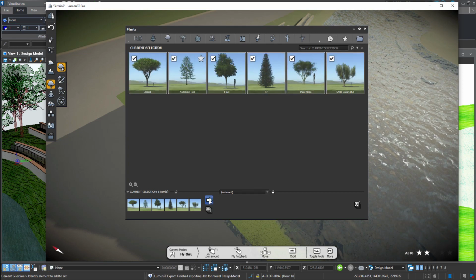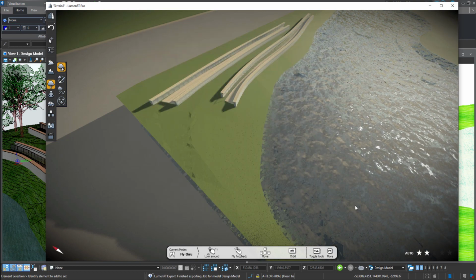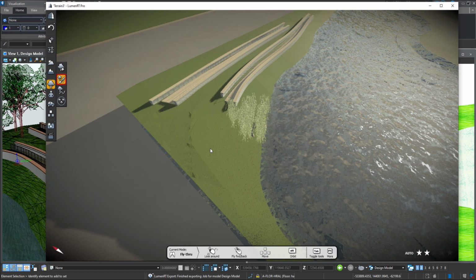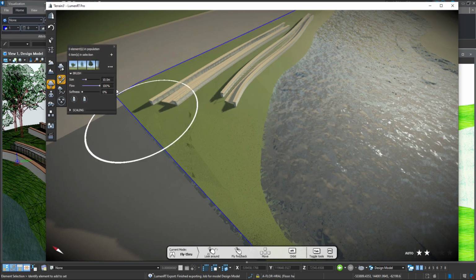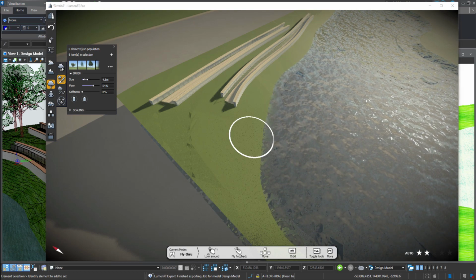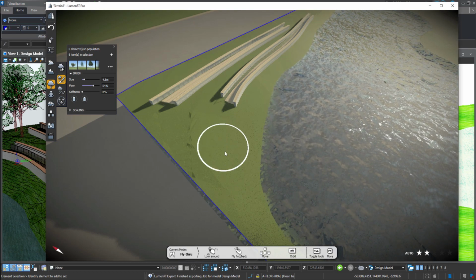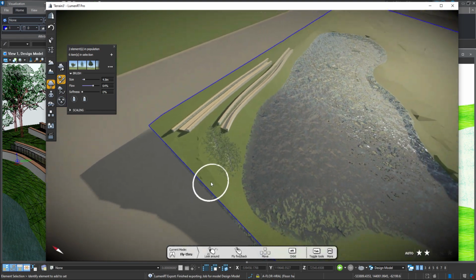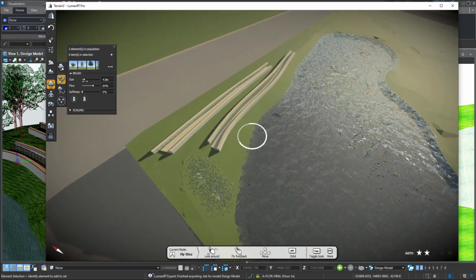So let's tick that box and let's look at painting as opposed to placing individual trees. Okay, this is where we can paint. I'm just going to lower these sizes down a little and have a look at painting a few of these trees on the scene.